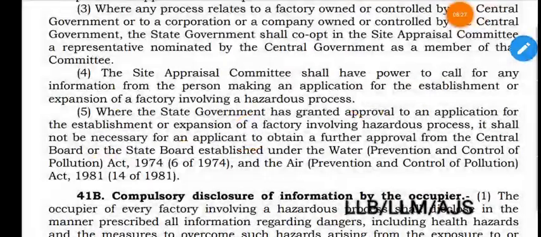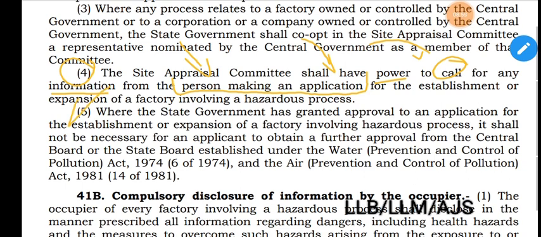Section 41A subsection 4 provides that the site appraisal committee shall have power to call for any information. Call for what? Any information from the persons making an application. Application may be for what matter? For the purpose of establishing a factory involving hazardous process. So from the applicant, the site appraisal committee shall have power to call for information for the establishment or expansion of a factory involving a hazardous process. Because the information is required for the site appraisal committee to decide whether to recommend the state government for granting permission or not. That's why information is required.